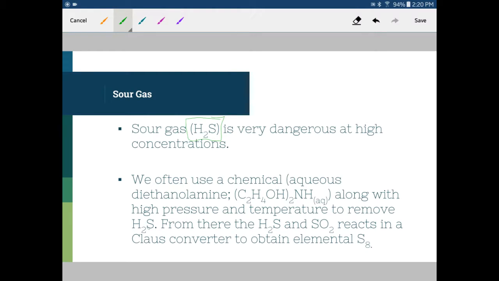component, and from there it mixes a little bit with oxygen to form sulfur dioxide. Now from there we have our H2S and our new sulfur dioxide that's been formed, and we react it in a Claus converter to obtain some elemental sulfur. Now there's a few places in Alberta, one of them being Sundre, that does use this process in a Claus converter to pull out elemental S8 or sulfur from a gas sample in order to use that for other industrial processes.